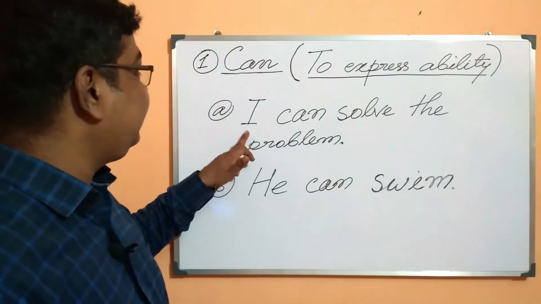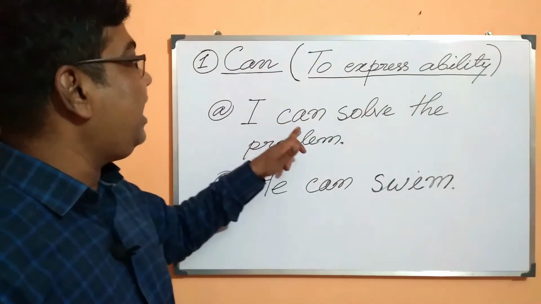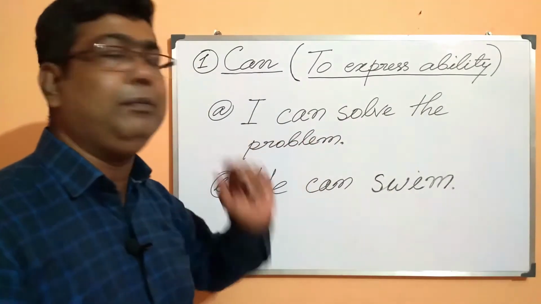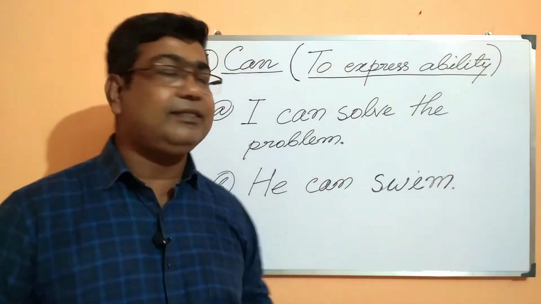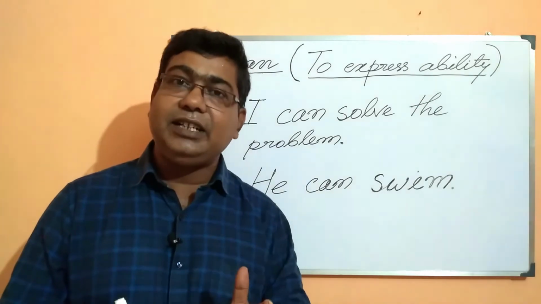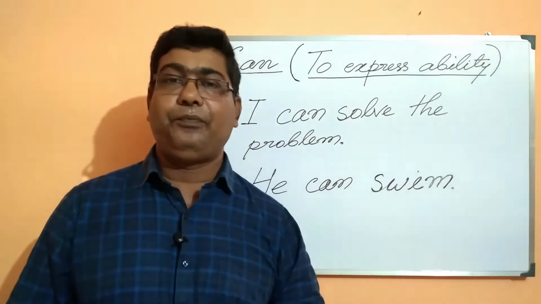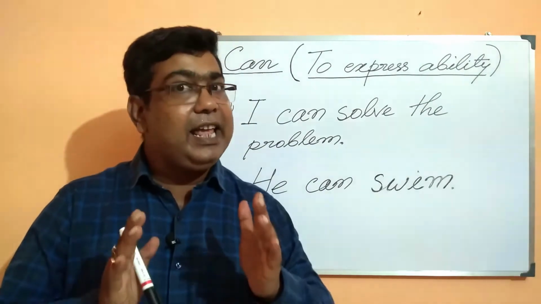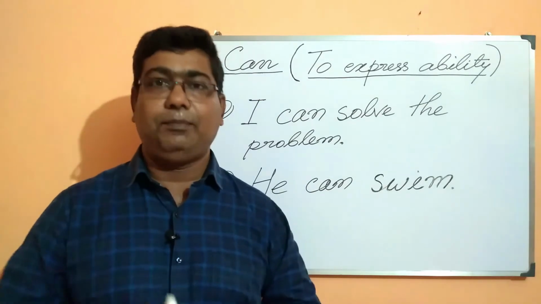Now here in this sentence, it is: I can solve the problem. The subject is I. It shows that the subject is able enough. The subject has the ability to solve the problem.